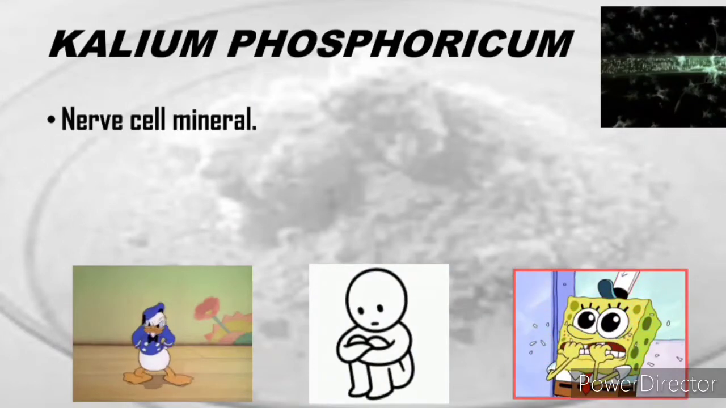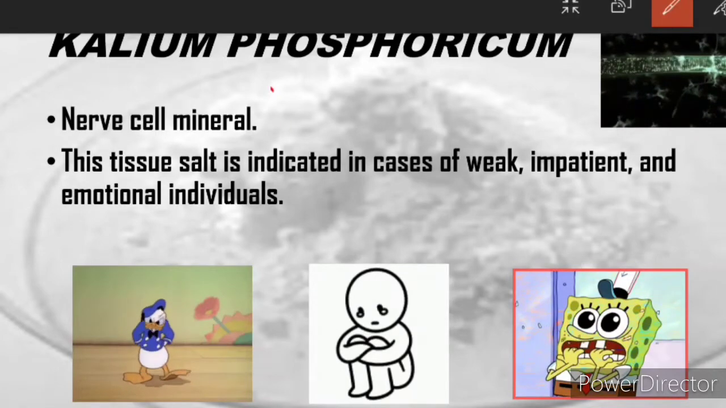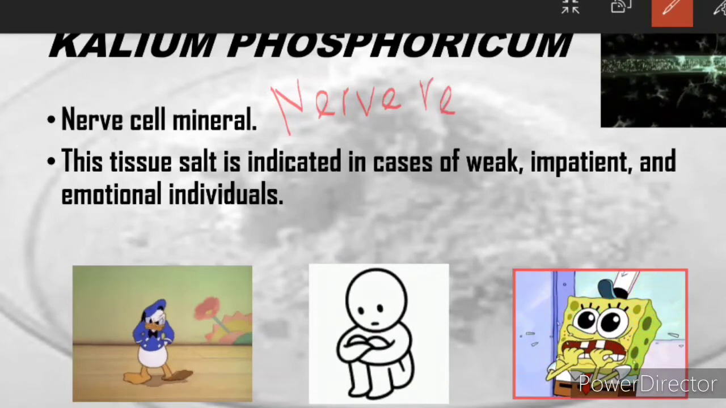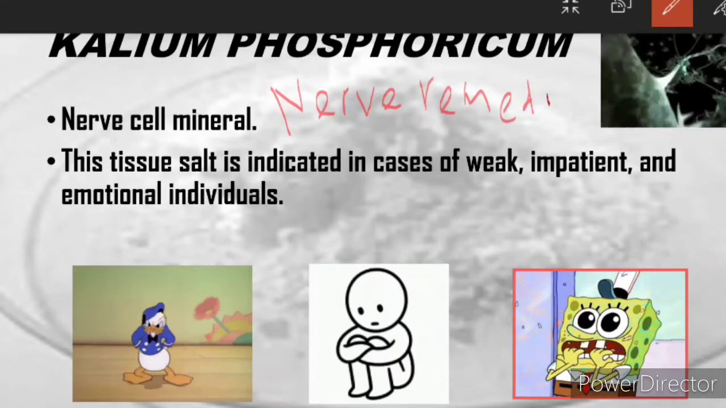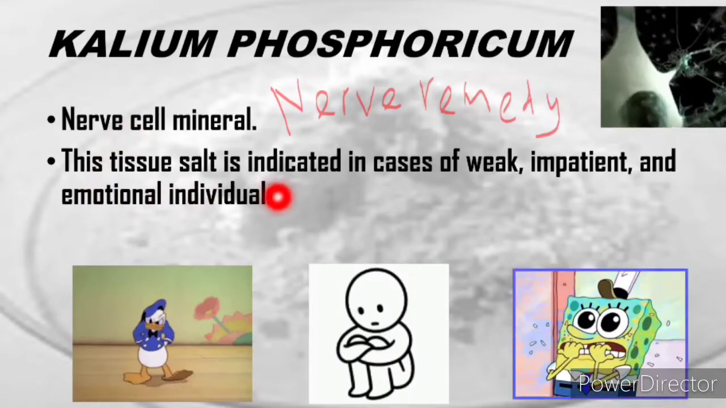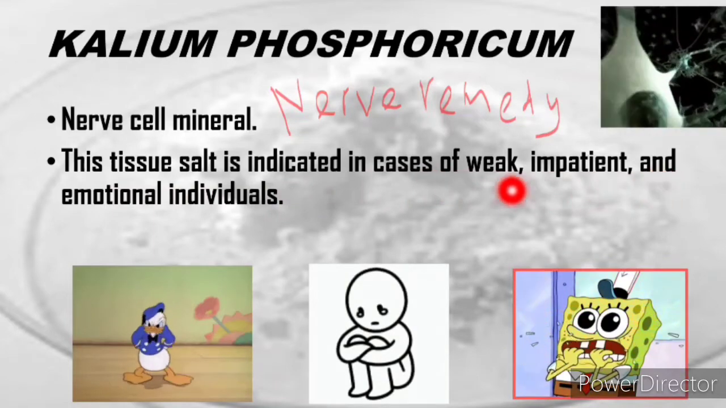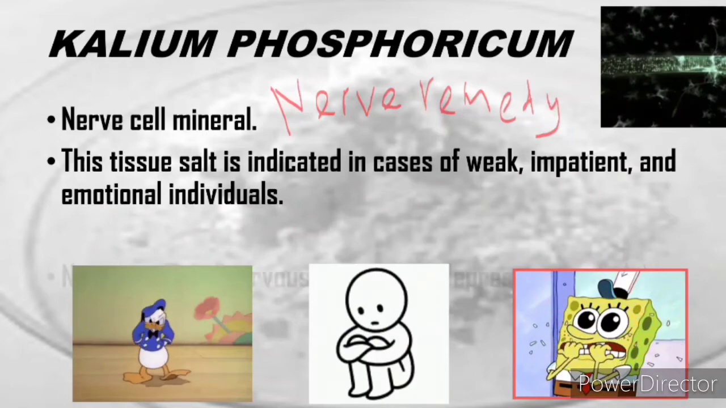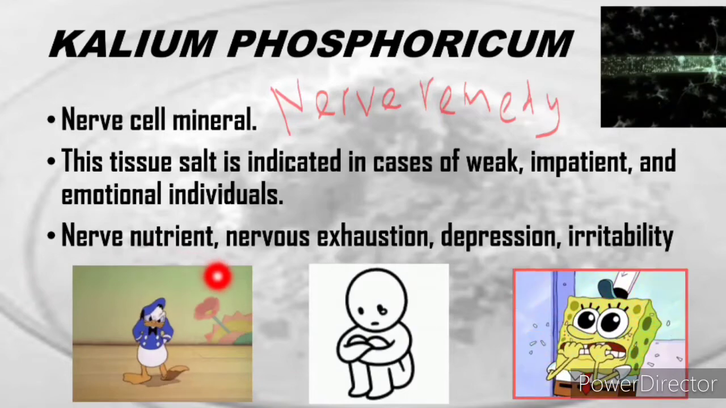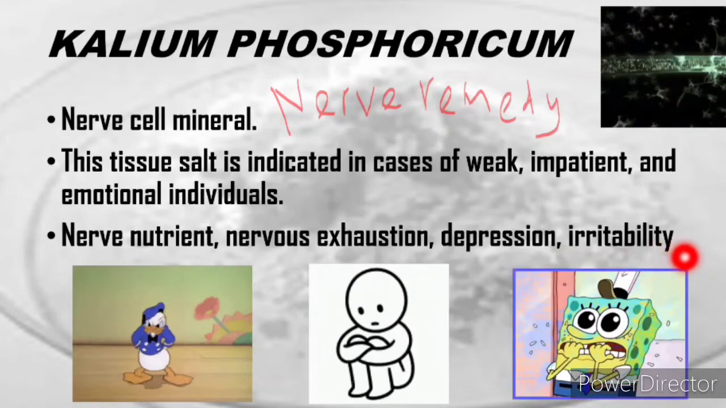Next biochemic remedy is Kalium phosphoricum. Kalium phosphoricum is known as nerve remedy. This tissue salt is indicated in the cases of weak, impatient, and emotional individuals. It is also given to give nerve nutrients in nerve exhaustion, depression, and also during irritability.